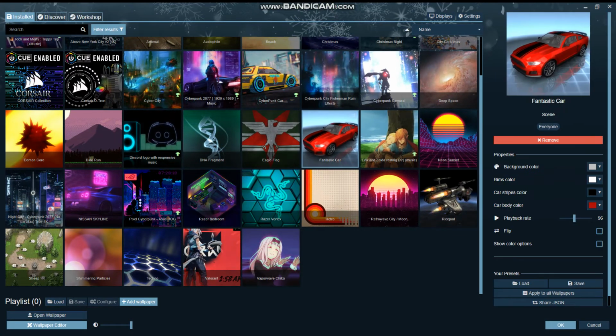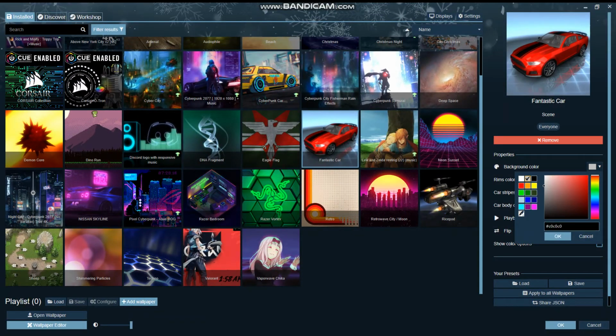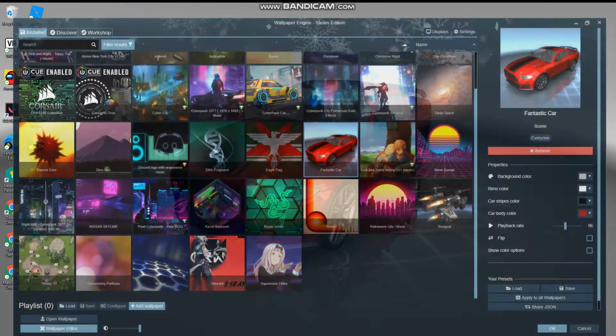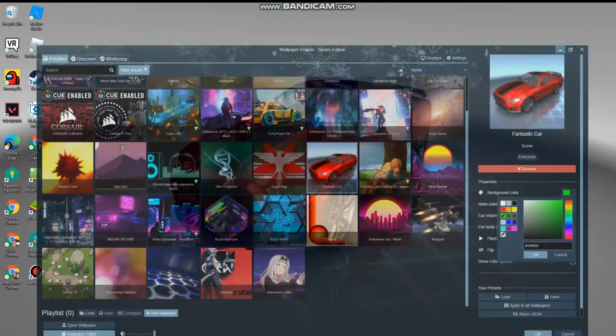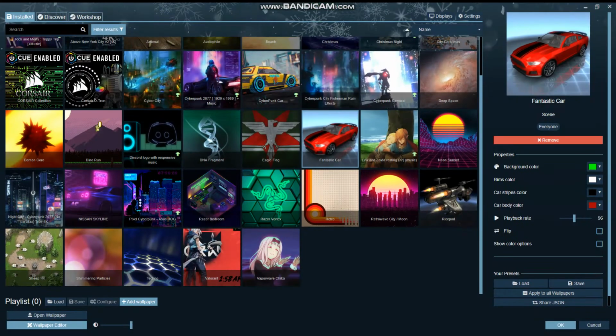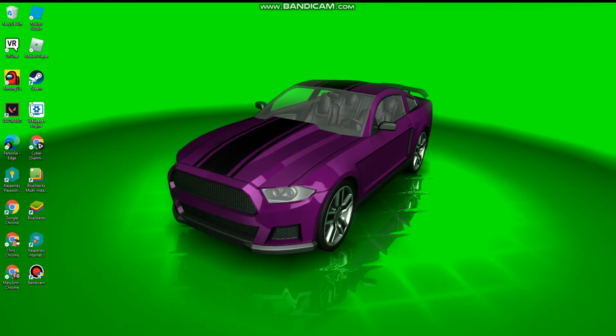And for example, with this one, you can customize it. You can change the background color, whatever you want. Background color, you can change it to green, neon green. Car body color, you can do purple, whatever you want.